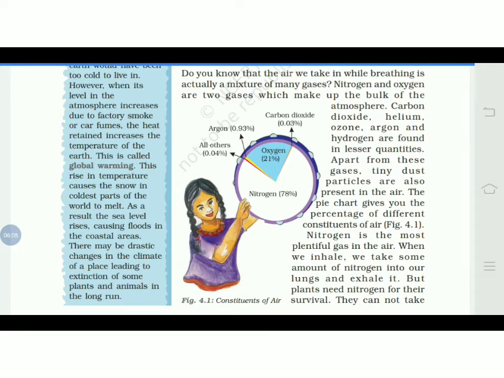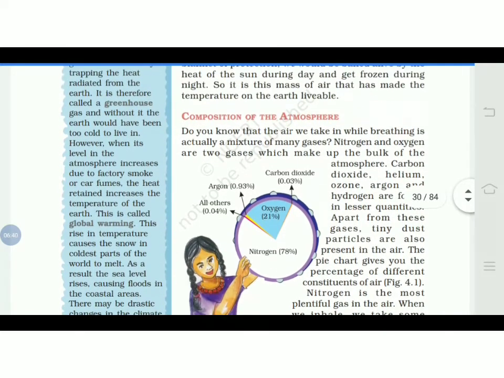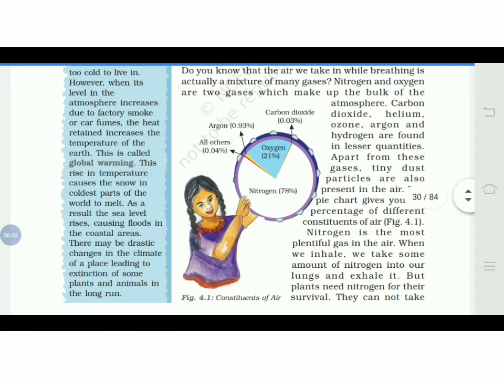So again it is harming mankind, the living organisms which are living on the land, and also the lands, because the salty water is entering the land, so we cannot grow anything over there. So there are many things which happen because of the increase in carbon dioxide. Here two reasons are given, like the burning of factory fuels as well as the car fumes. Because of the factory smoke, the carbon dioxide level increases in the atmosphere.